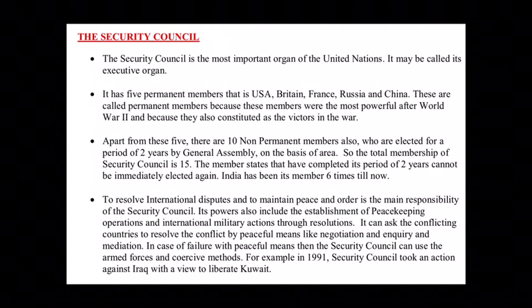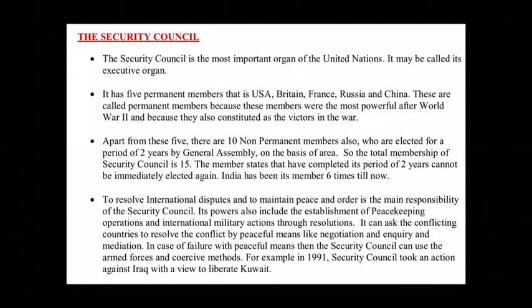Now apart from these 5, there are 10 other non-permanent members who are elected for a period of 2 years by the General Assembly on the basis of area. That is 5 permanent members and 10 non-permanent members. These non-permanent members are chosen from other member countries and they are elected for a period of 2 years only. The General Assembly chooses these 10 non-permanent members according to area, according to different continents. So the total membership of the Security Council is 15 members.